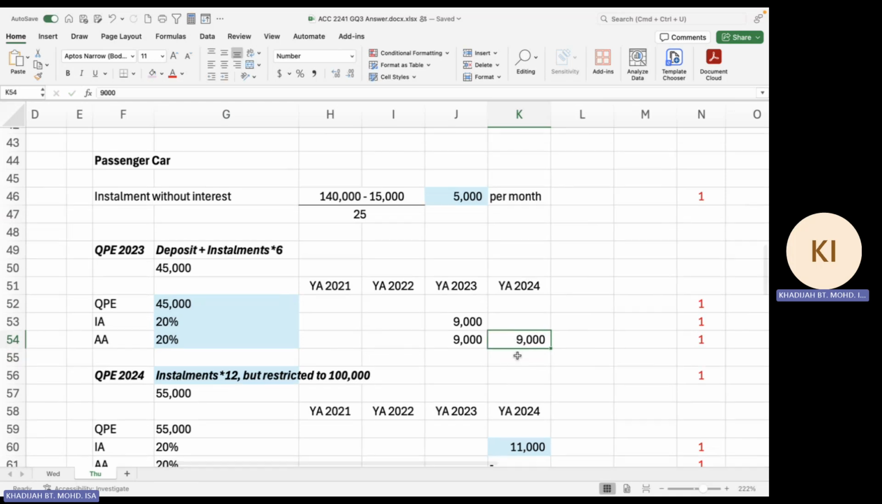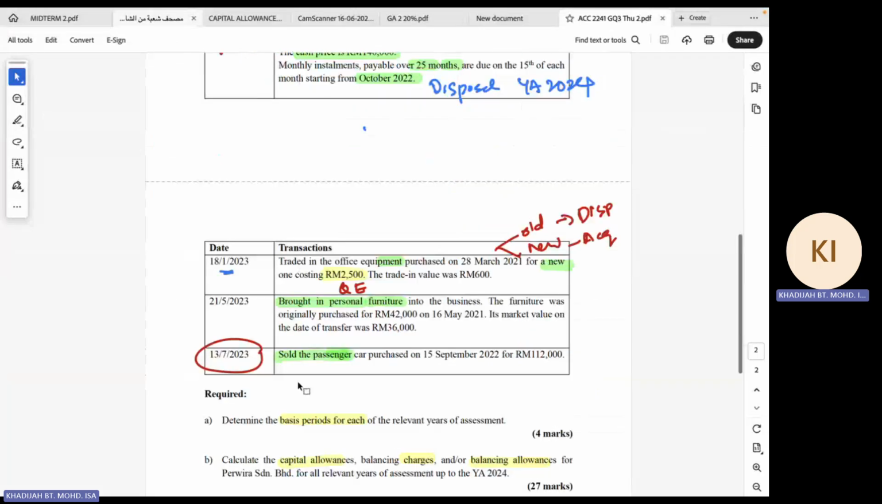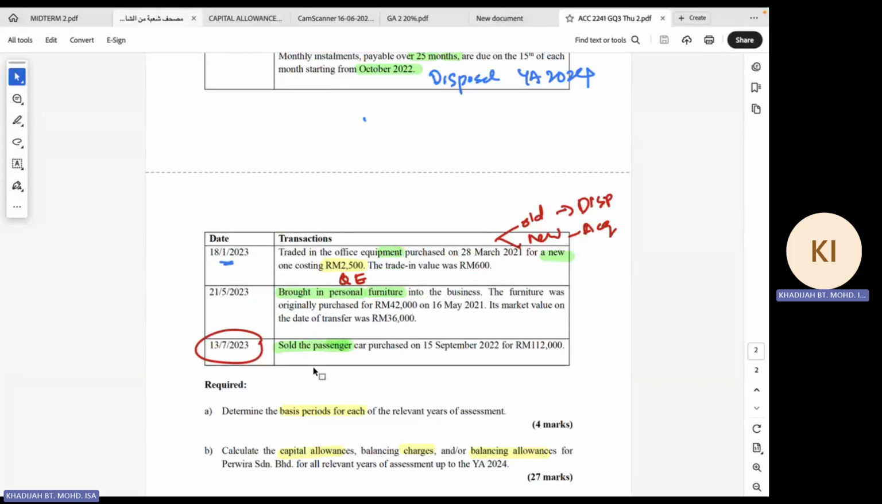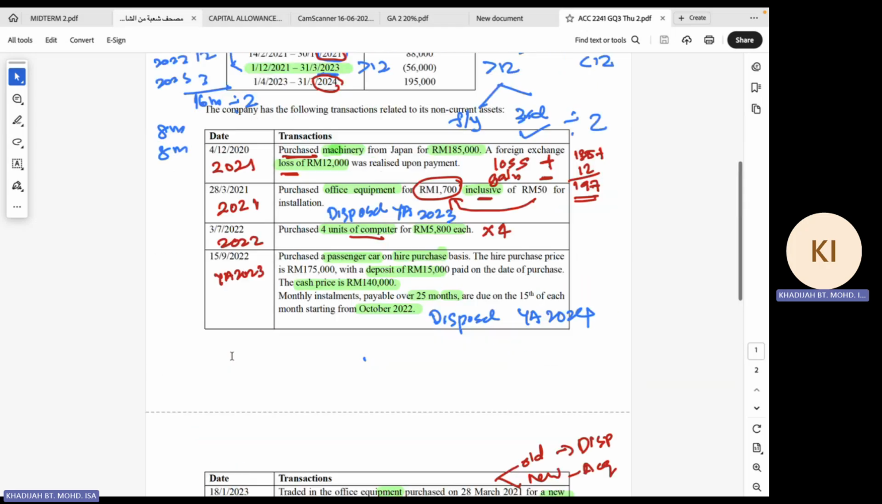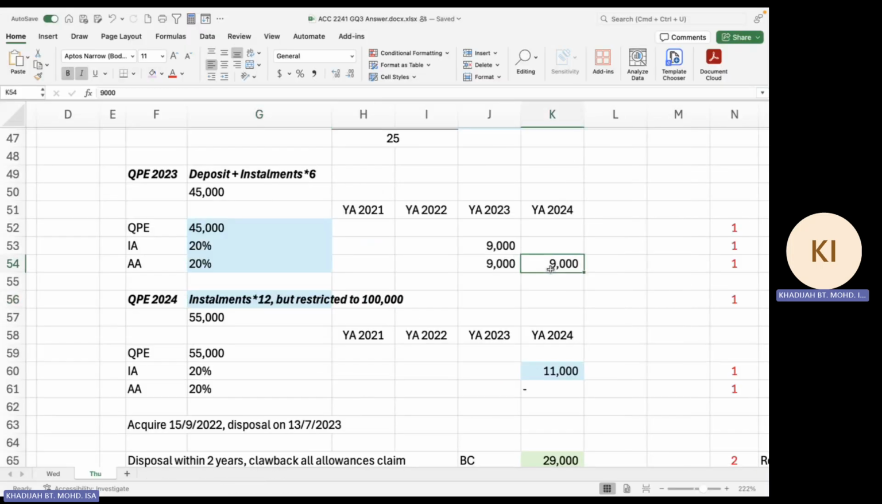Okay, let's do for 2024. So in 2024, you pay installments. Because you disposed of the asset, in this case, you sold the passenger car on 30th of July 2023. So 30th July 2023 is YA 2024 here. It means that there's a disposal in YA 2024. So you cannot claim any allowance in the year of disposal, in this case, the annual allowance.